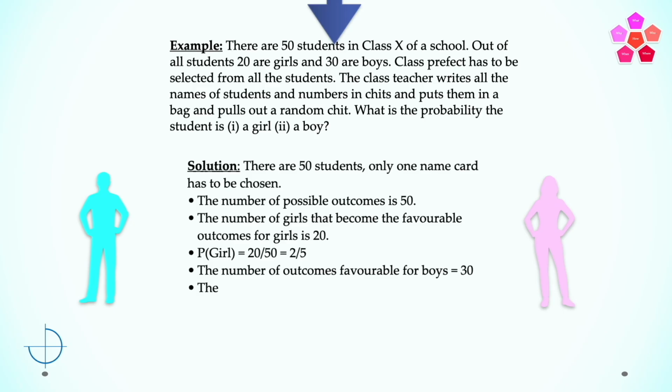So the probability of selecting a boy in the chit is equal to 30 divided by 50, which is equal to 3 by 5. We can also see that the probability of boys is equal to 1 minus probability of the girls, which is equal to 1 minus 2 by 5, which again turns up to be 3 by 5. This is kind of a verification.